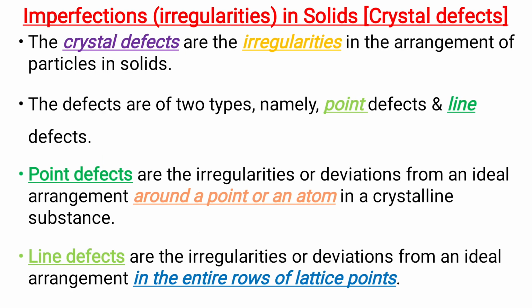Okay, let us discuss imperfections or irregularities in solids, which are known as crystal defects. These crystal defects are the irregularities in the arrangement of particles in solids. The defects are of two types, namely point defects and line defects. Point defects are the deviations from an ideal arrangement around a point or an atom in a crystalline substance. But the line defects are the deviations from an ideal arrangement in the entire rows of lattice points.